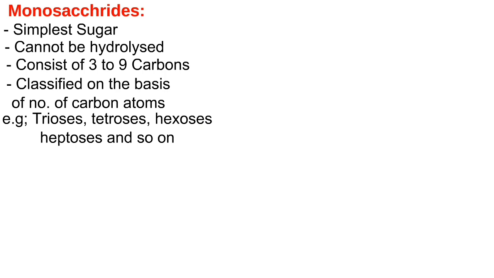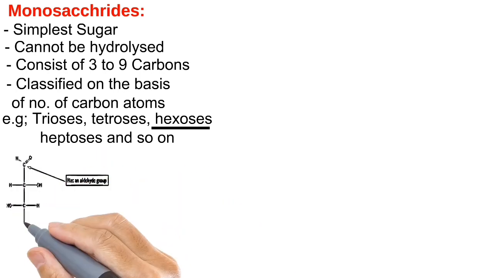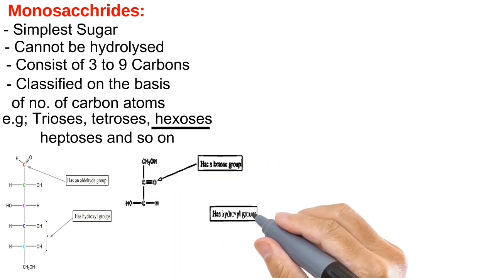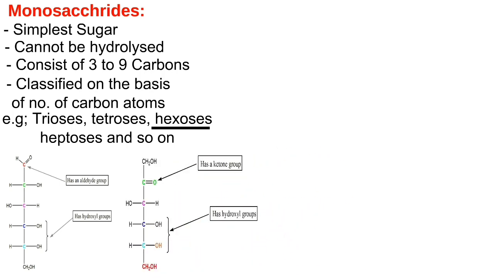For example, for 3-carbon sugar, it is trioses. Hexoses is the most common type of monosaccharides. Glucose and fructose are the most important hexoses. Glucose is a pentahydroxyaldehyde while fructose is pentahydroxyketone having the open chain structure as shown here, and they have general formula C6H12O6. Both the sugars are different from each other by having different functional groups.